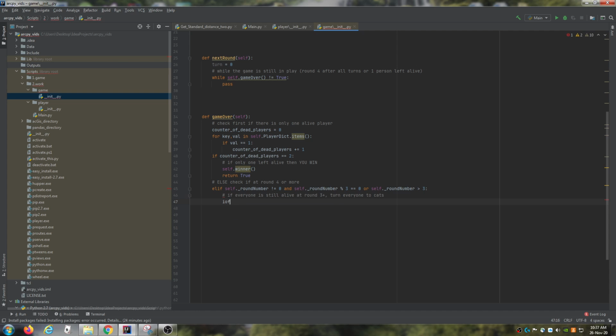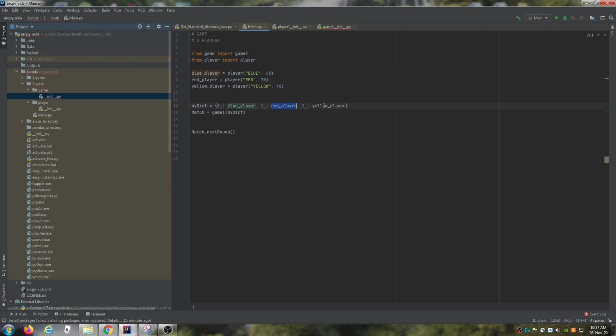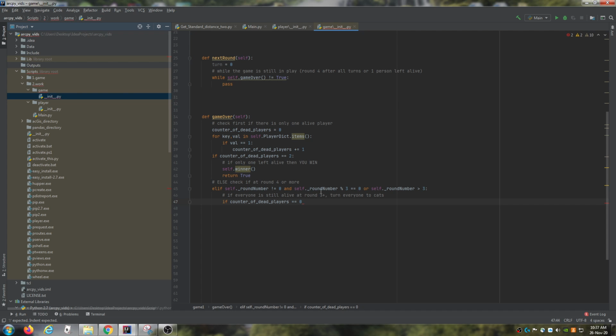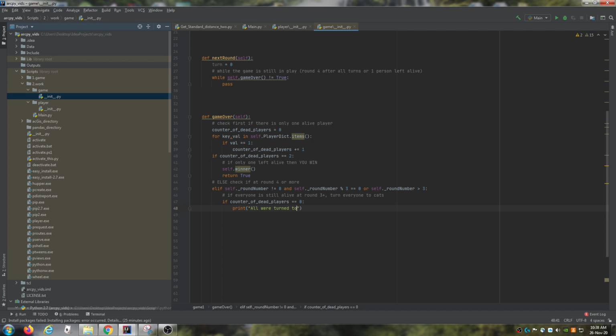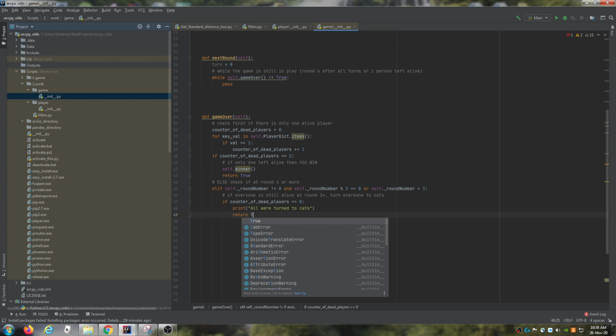This is all still together, so we can still use this. If the count of dead players is equal to 0, so if there is no position which is equal to 1, so if blue player still exists, red player still exists, and yellow player still exists, and there's no 1 in any of these positions, then we know that everyone's missed. So then we can just print, all were turned to cats. And then I'm going to return true to stop the game from continuing.